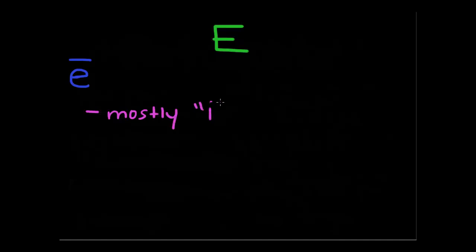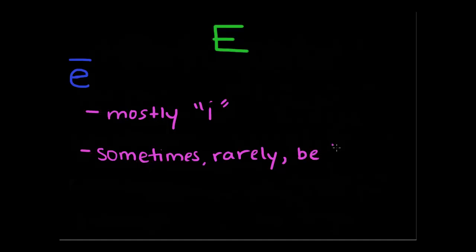Mostly an I. But it can sometimes, very rarely, be E. So rarely, not too often, you have to look out for these words. Usually it's going to be an E in words that influence Portuguese. And we'll see that in a second.